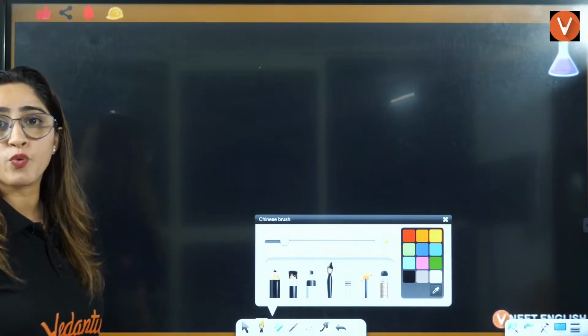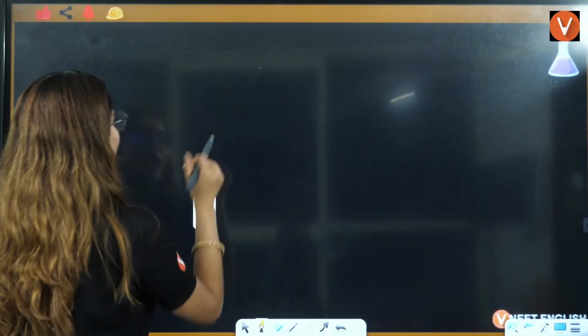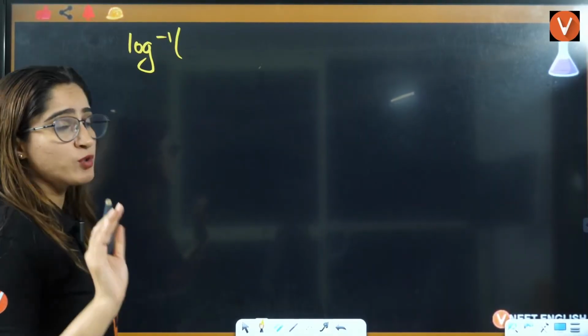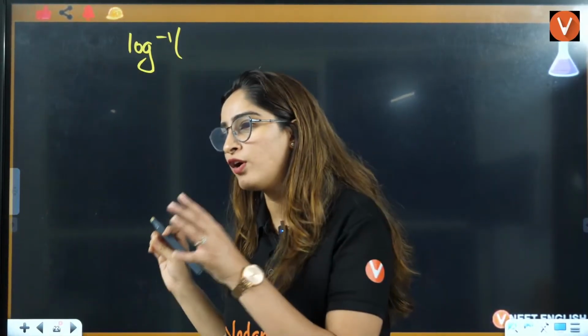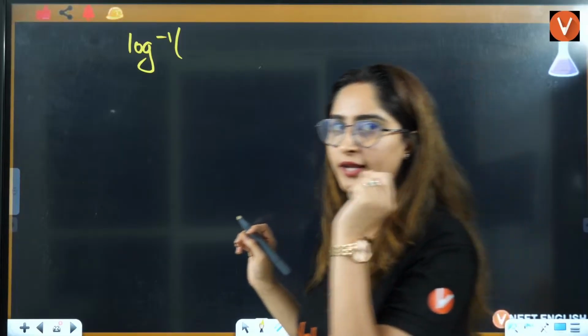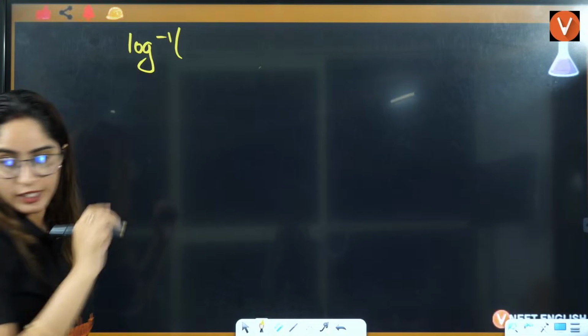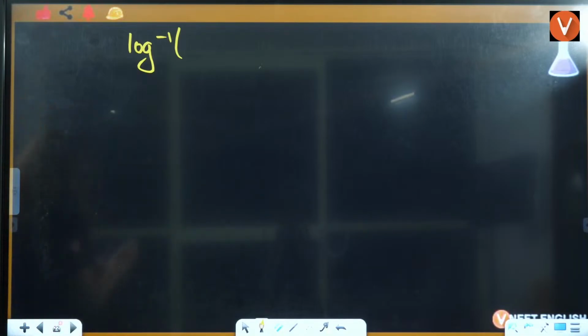But now the next question, that is, ma'am, if we have something like this, this is very, very important, and I know this is quite tricky. So full attention on the board. Okay, this is quite tricky. This is log inverse. Let's say I need to subtract firstly, only then I can give you the value. Okay. Just give me a minute.